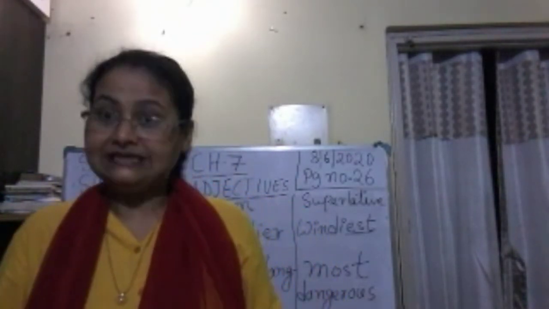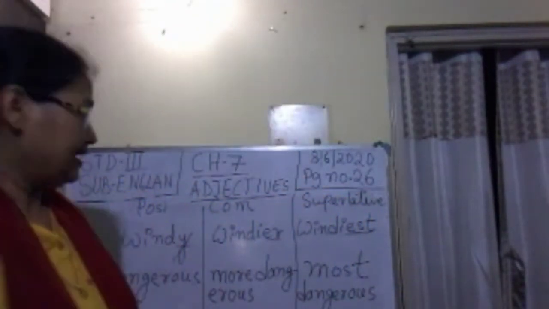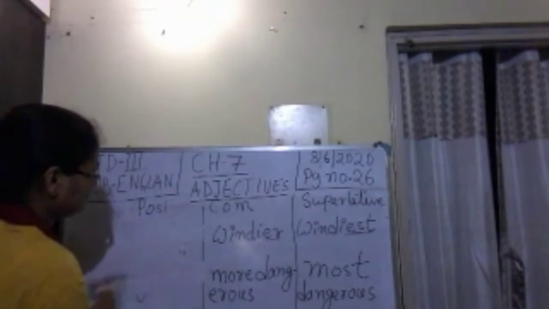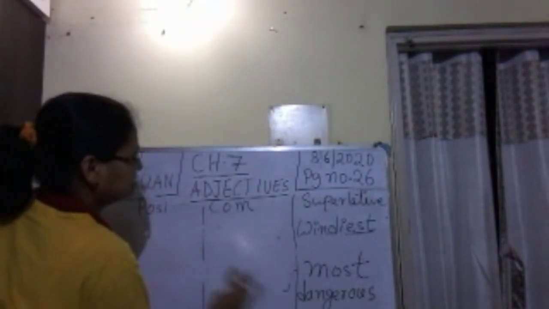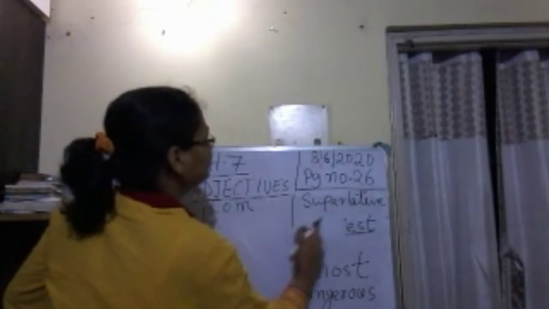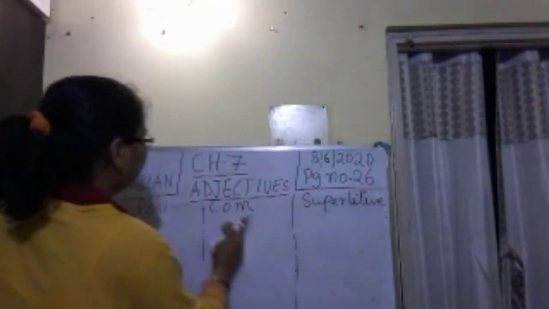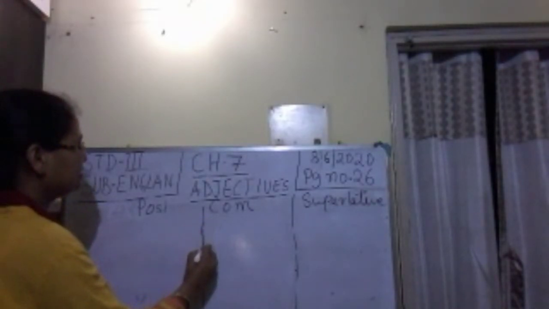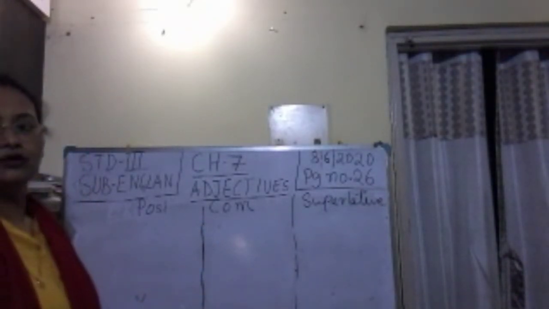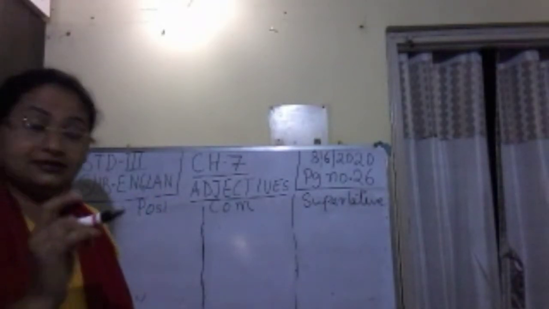Now there are some adjectives known as irregular adjectives. They do not follow any rules. I am giving you one or two examples. Now if I say Ravi is a good boy, if I say Sukalpa is a good girl.